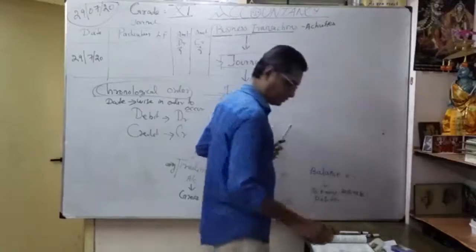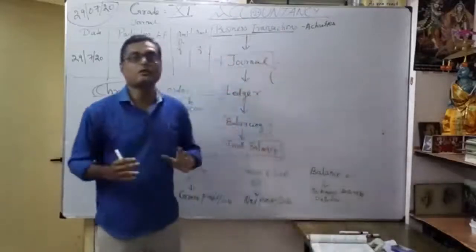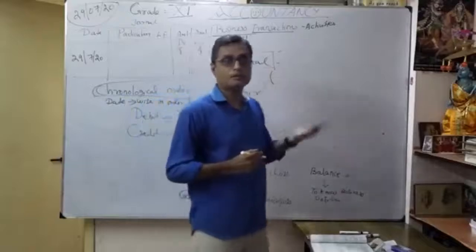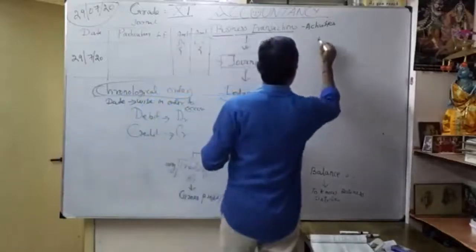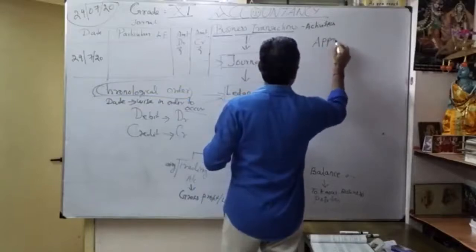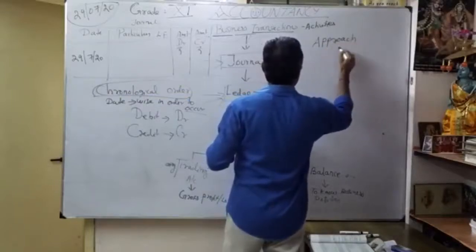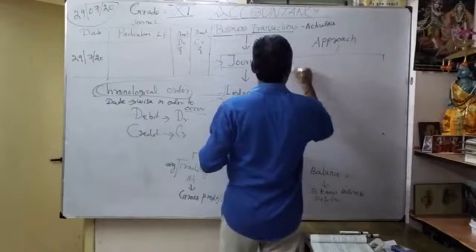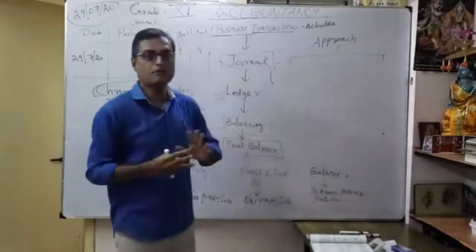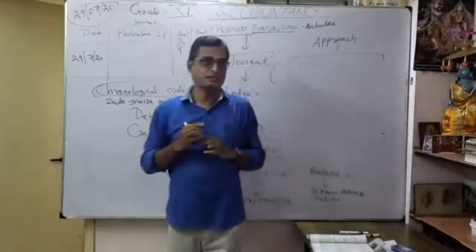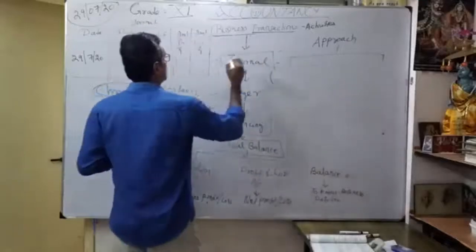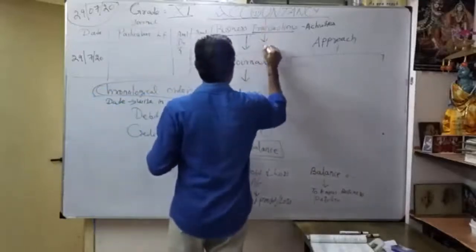Okay. So that is called what? The modern approach. How to do the journal entry? We can do it by approach. Okay, approach. What is approach? In Tamil, what? Anugudal. So what is accountancy? Nothing but what? Kanakku Padiviyal. What is this accountancy?